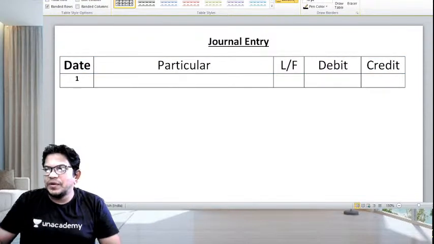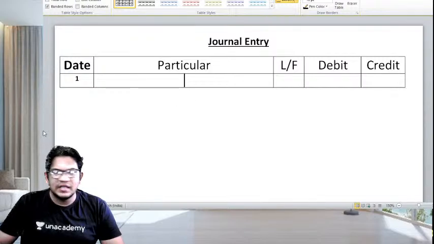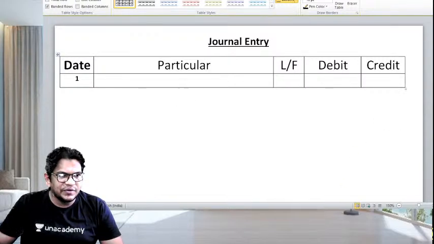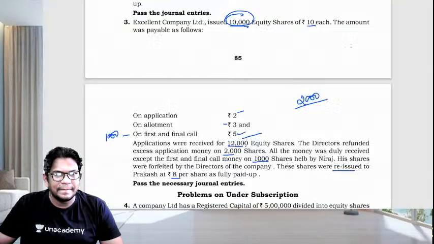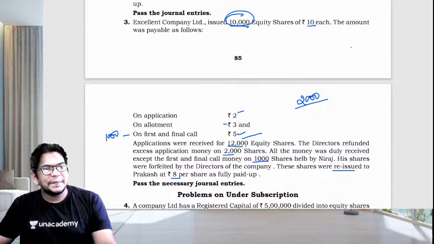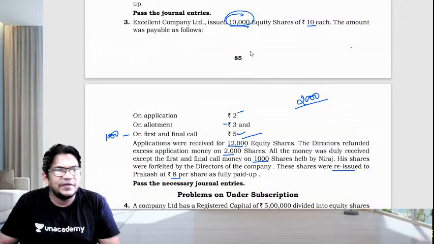Okay, so the problem starts here. Just have a look.